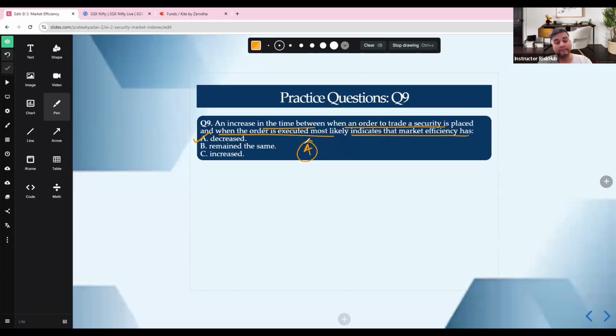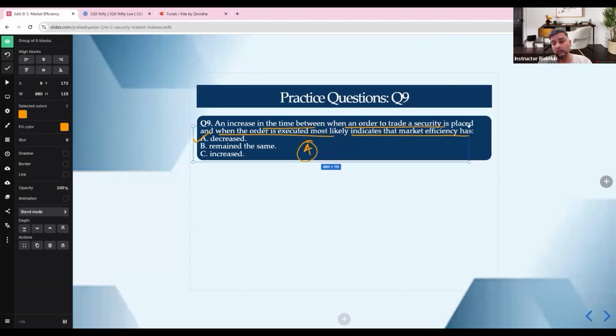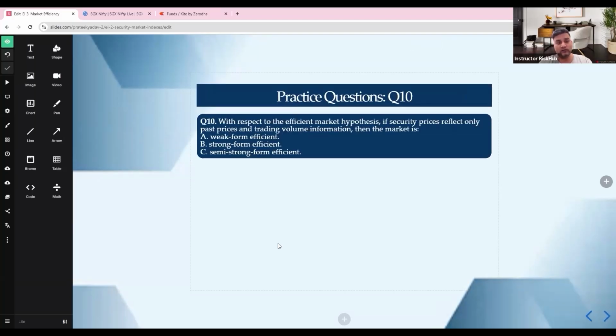highly efficient, faster execution, faster price adjustment, more efficiency. Slow execution, delay in price discovery, less efficiency. So the core idea is operational inefficiencies lead to market inefficiencies, which we don't want, right? Okay. So once we have done this, we go to the questions.